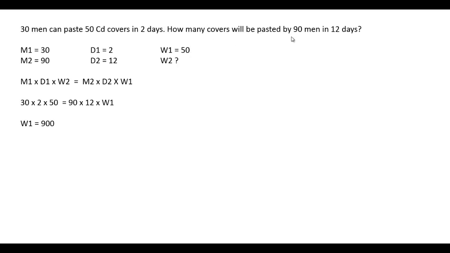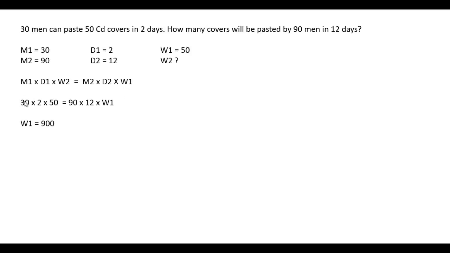How many covers will be pasted by 90 men? So M2 is equal to 90 men in 12 days, therefore D2 is equal to 12. And how many CDs will be pasted? Therefore W2 is what we have to calculate. So the formula is M1 D1 W2 is equal to M2 D2 W1.